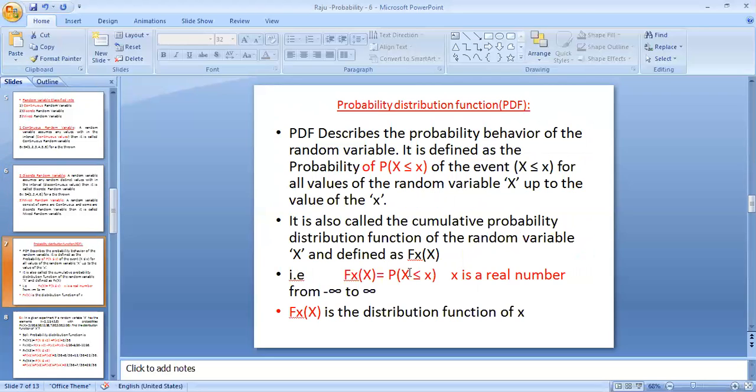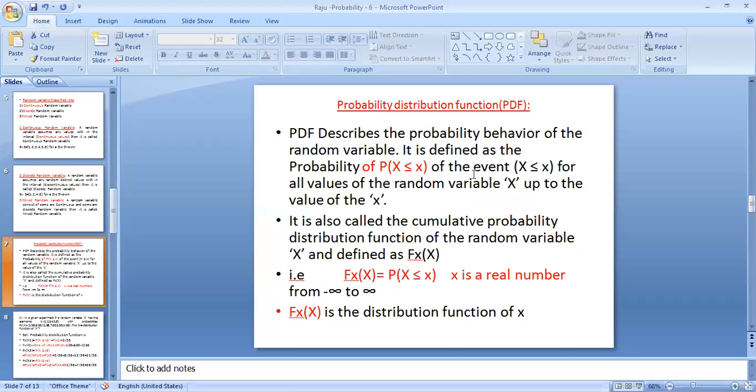Next, coming to the probability distribution function, PDF. If capital X is a random variable having outcomes, for example 1, 2, 3, 4, then the probability of the random variable X is defined as P of X less than or equal to x. The cumulative distribution function, or probability distribution function, is defined as capital F of x equal to probability of X less than or equal to x.